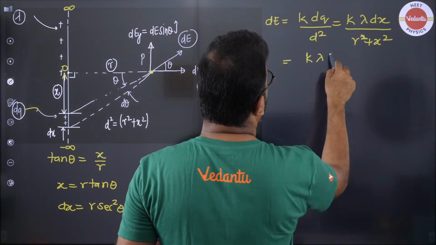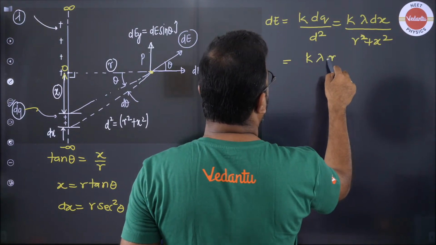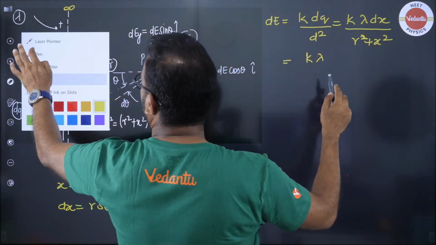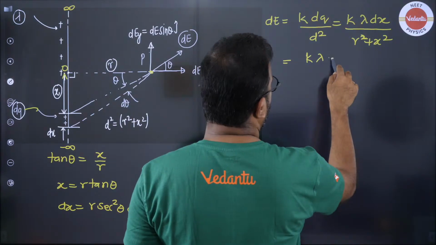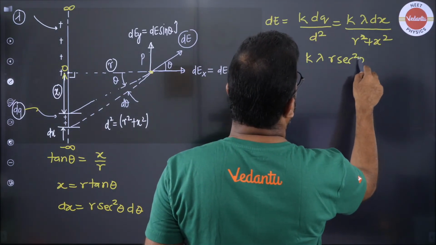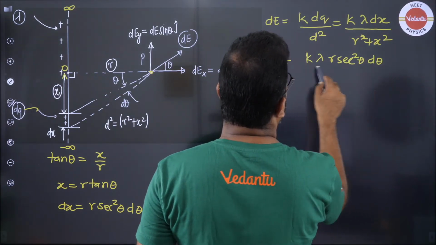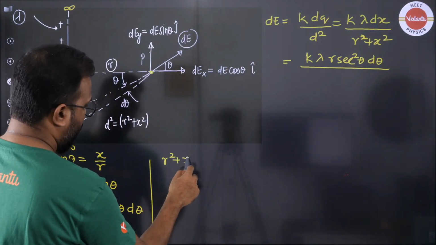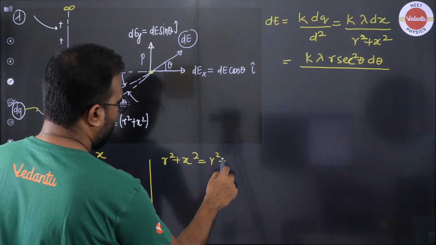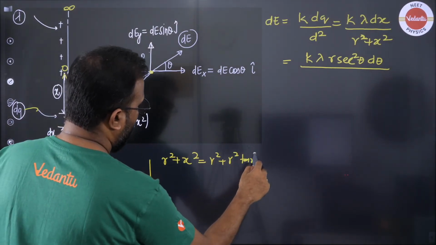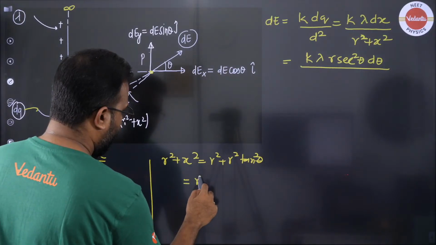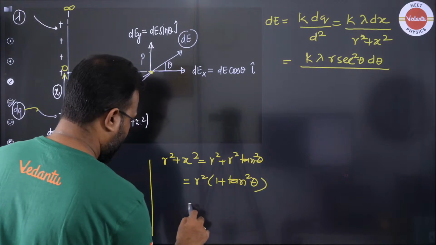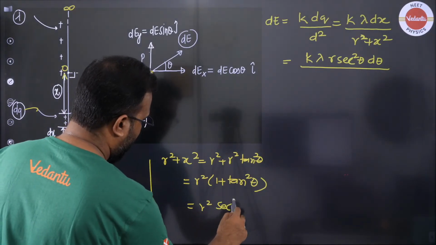So I have k lambda, I have r, which is the constant. This is dx, which is equal to r sec square theta d theta, and r square plus x square is r square plus r square tan square theta, which means r square taken common, 1 plus tan square theta, and that is sec square theta.